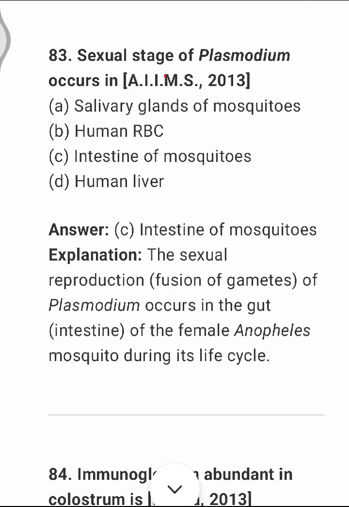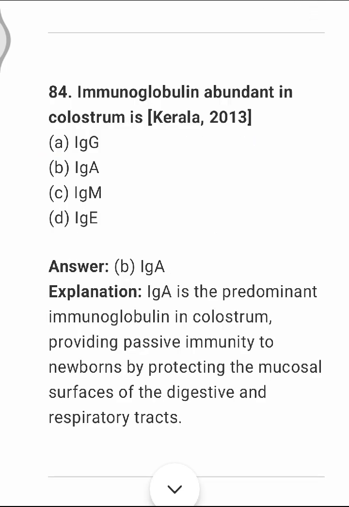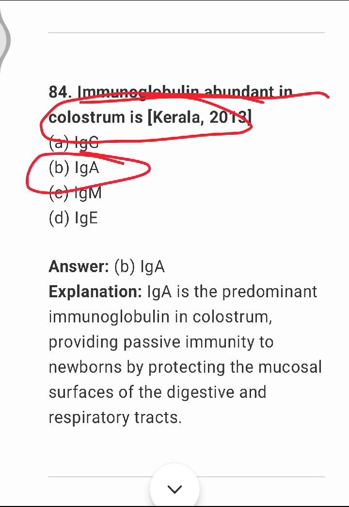Sexual stage of Plasmodium occurs inside the intestine of the mosquito. Option C. Immunoglobulin abundant in the colostrum, which is also called first milk, is IgA. Option B. It is the predominant immunoglobulin in the colostrum, providing passive immunity to the newborn by protecting the mucosal surface of the digestive and respiratory tracts.